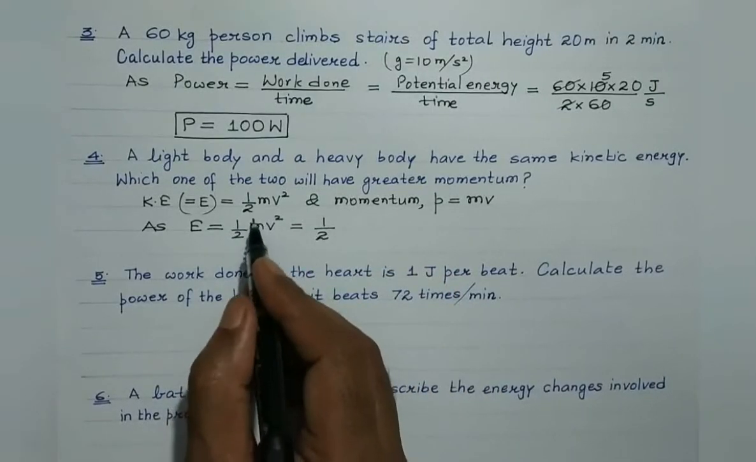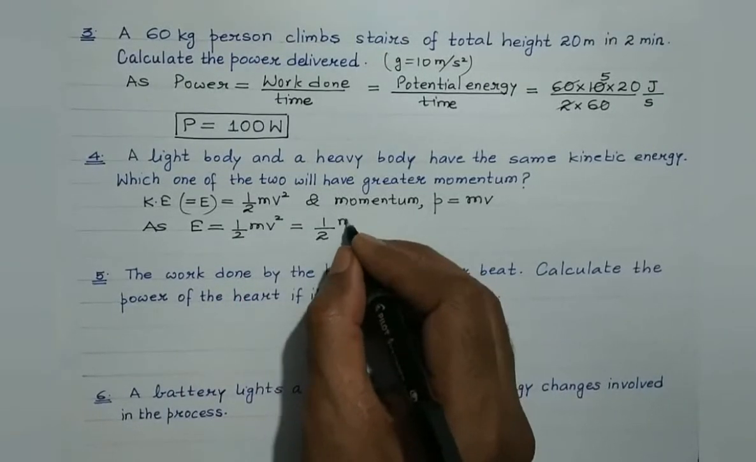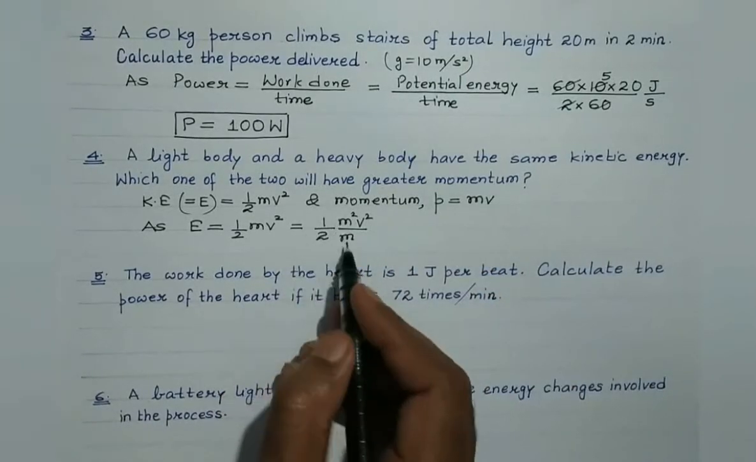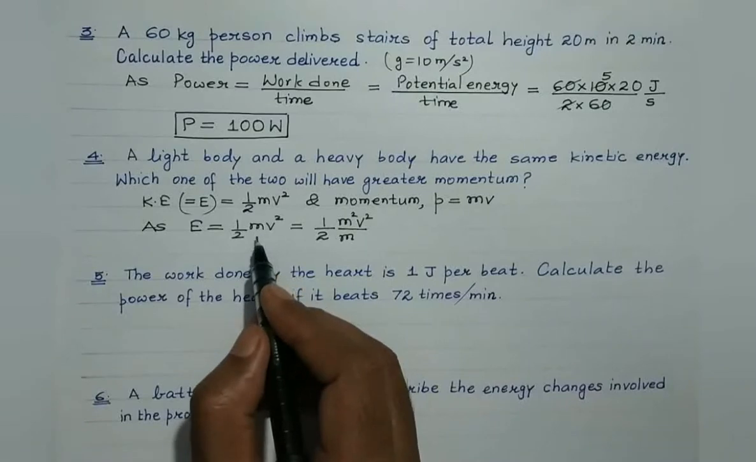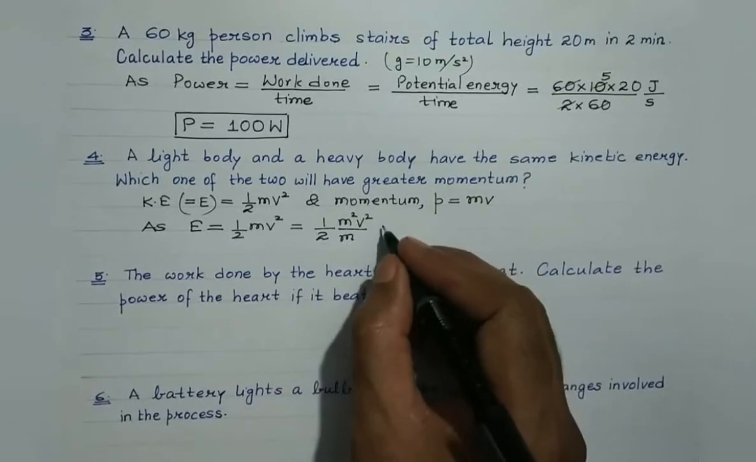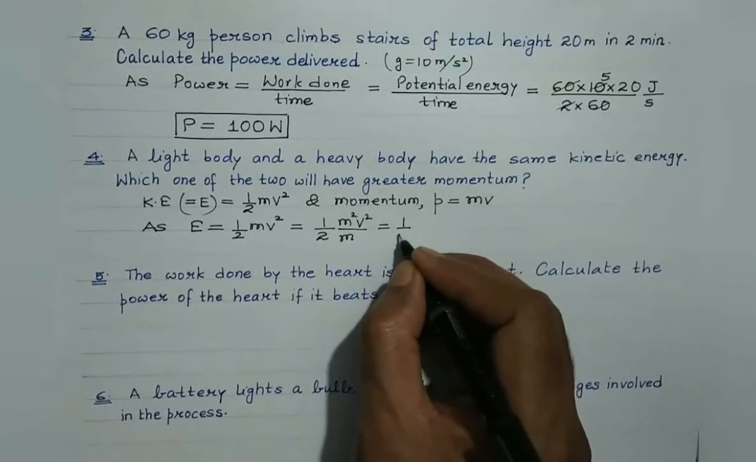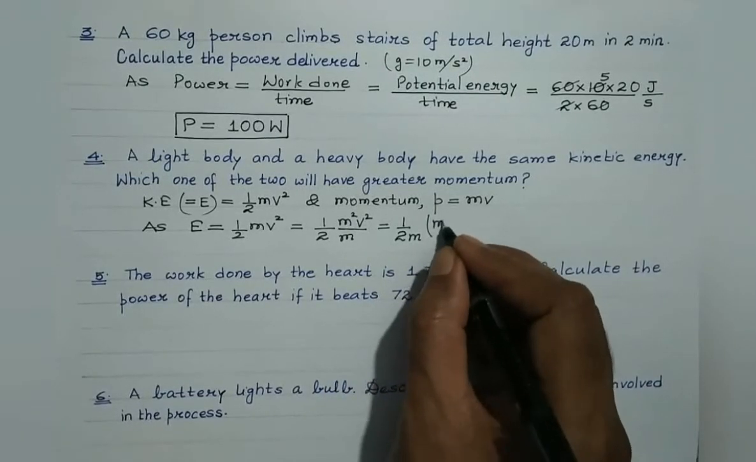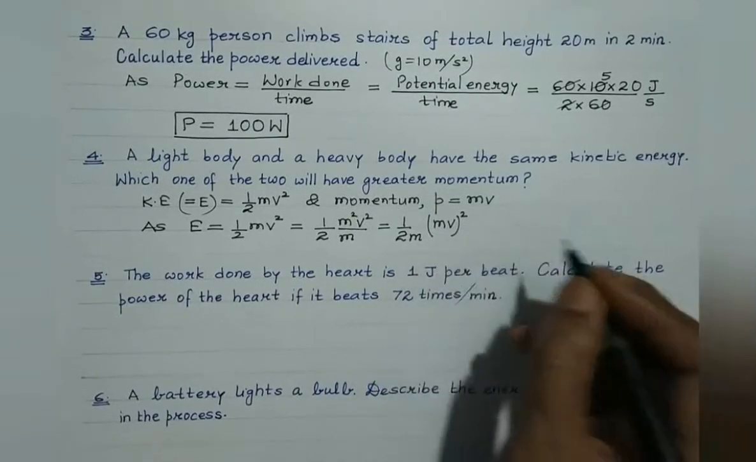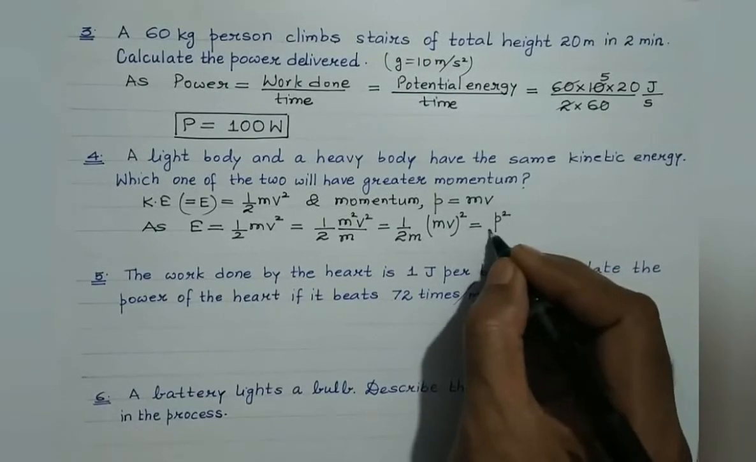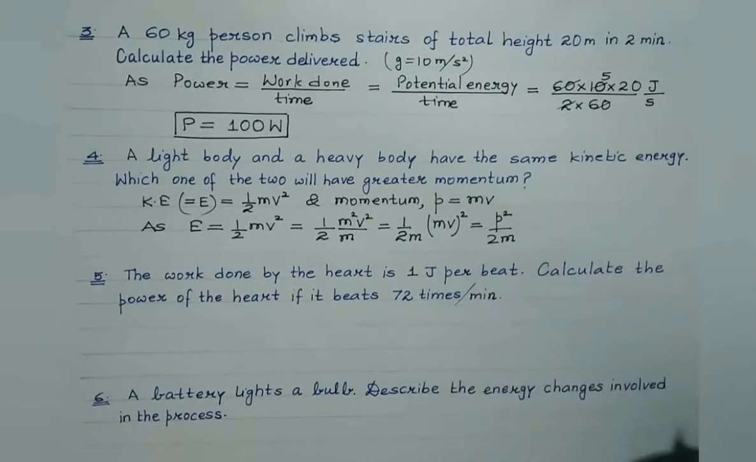Multiplying and dividing by m, what we get is m square v square divided by m. So what I've done over here is I've multiplied and divided by m. So here in the numerator we get m square, and in the denominator we'll be left with m, right? Why I'm doing this is because I want to express kinetic energy in terms of the momentum. m square v square can be written like this. So that will become mv is p. So what we get is p square divided by twice m.